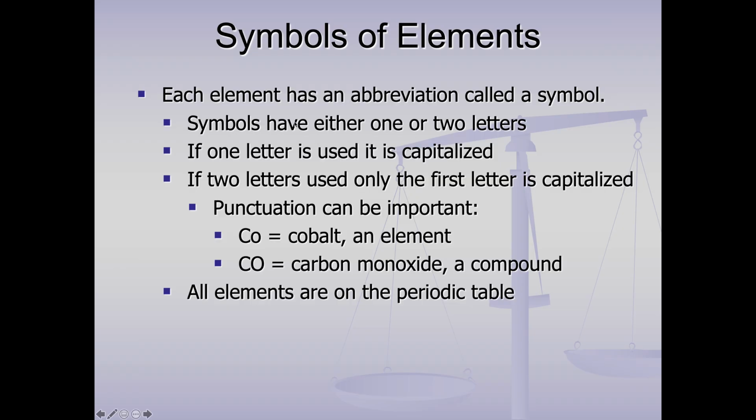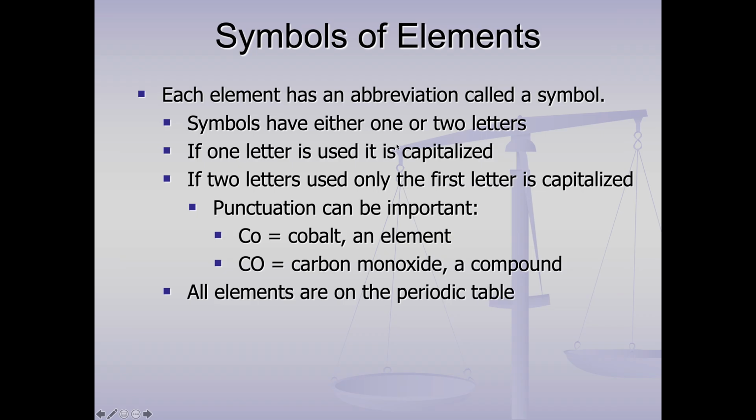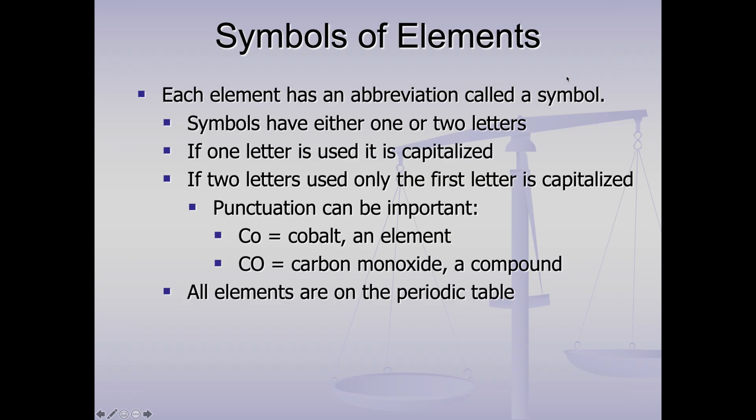So each element has an abbreviation. Symbols have either one or two letters, and if there's more than one, the first is capitalized. So punctuation is important, right? Because if you write big C, little o, that's an element. It's right here. See that? If you have big C, big O, that's two different elements. That's carbon monoxide. It's a compound, and we'll deal with that later. But you see that there's C and there's O. So if you've gotten a little sloppy with your writing, you know, if I ask you to write something and I want to see this and you write this, it's incorrect.